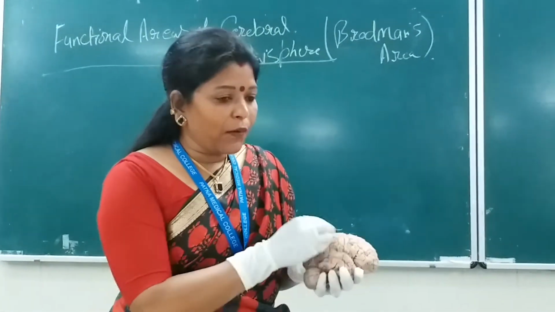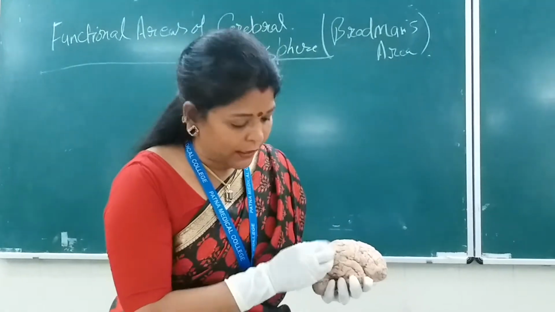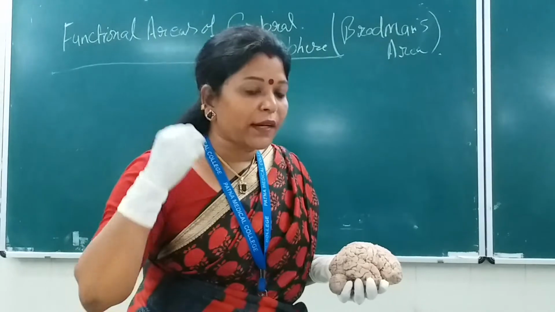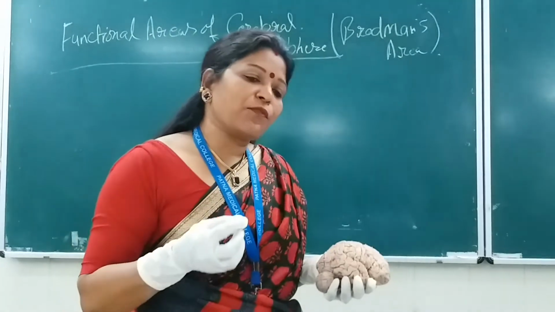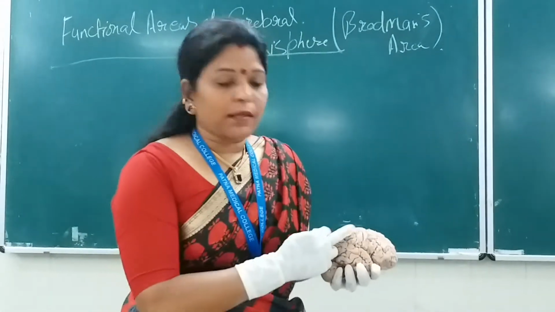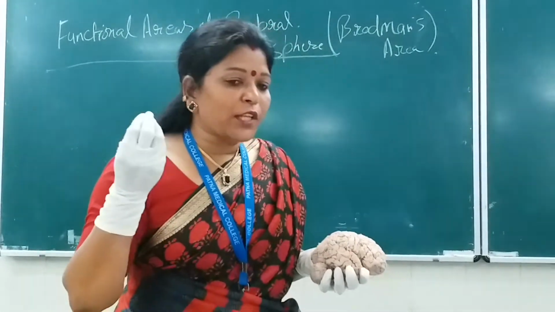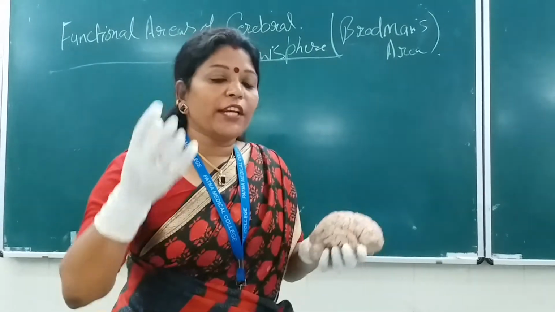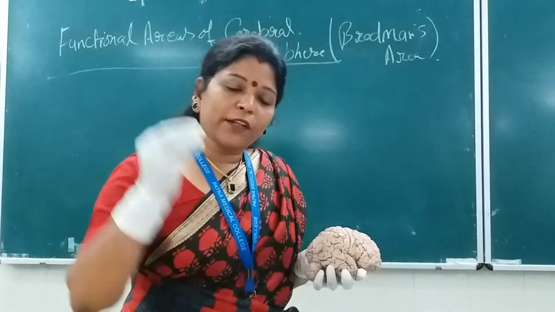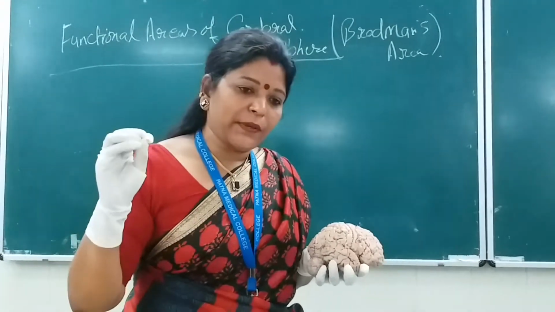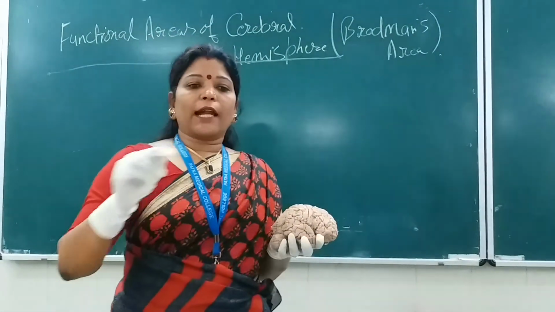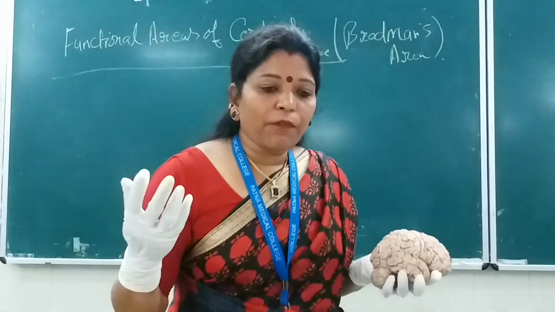Okay, now how is it related with the angular gyrus here? So written words and spoken words. Spoken words mean you are hearing. That means for speech formation there must be an association area, the area responsible for hearing, which interprets the spoken words based on past experience. Just like the written words, whatever I have written, that will be the function of what?